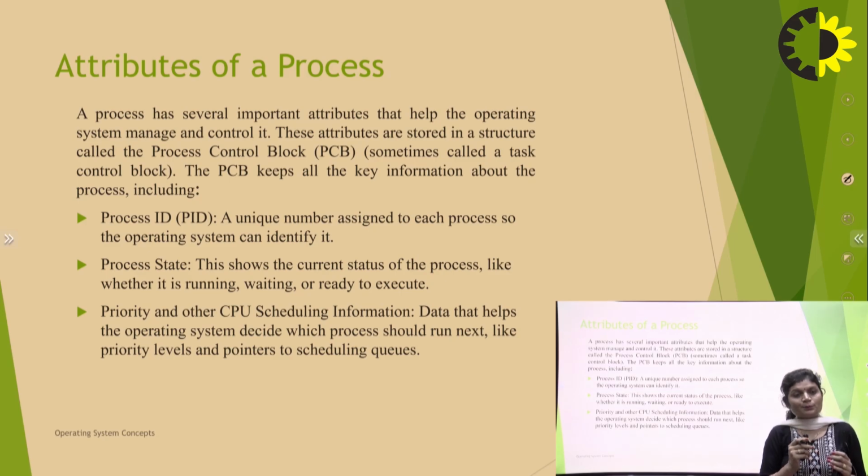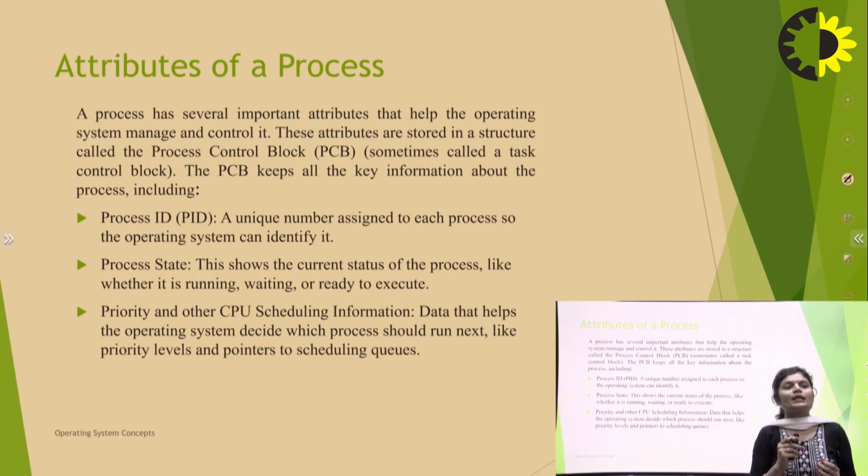So, we understand what a process is. Now the attributes of a process. A process has several important attributes that help the operating system manage and control it. These attributes are stored in a structure called a PCB, which we will discuss further in our slides. It is sometimes called a task control block.